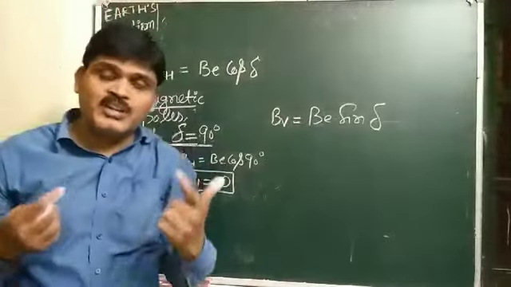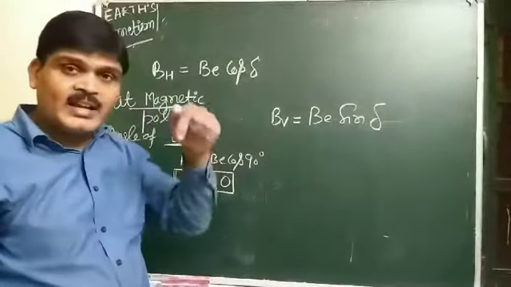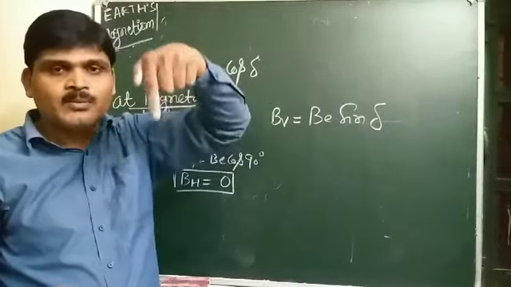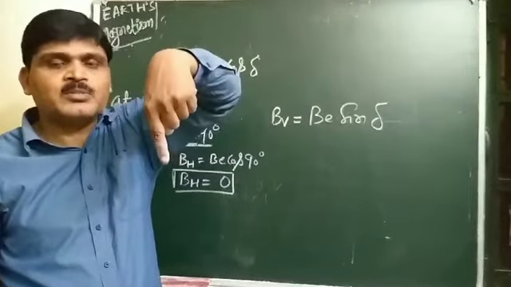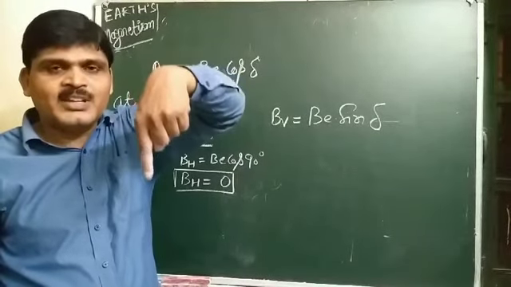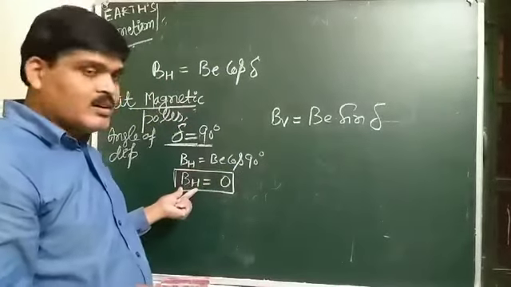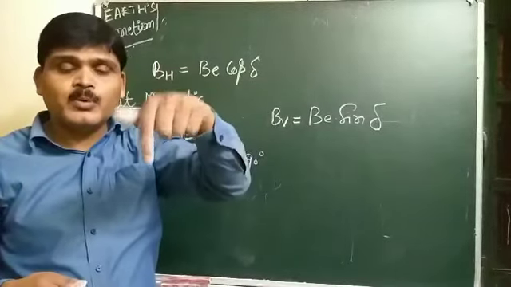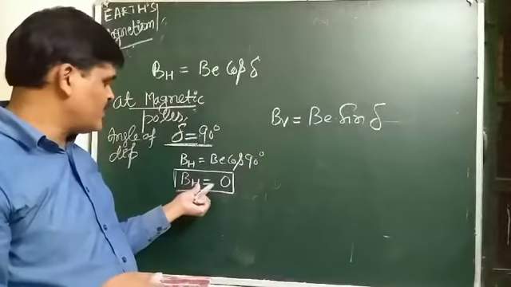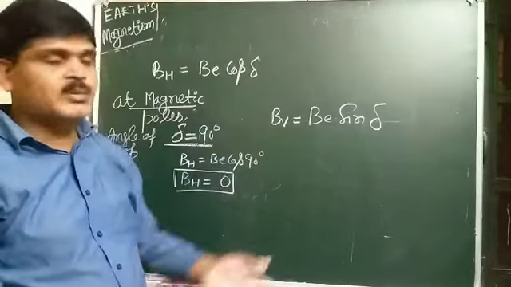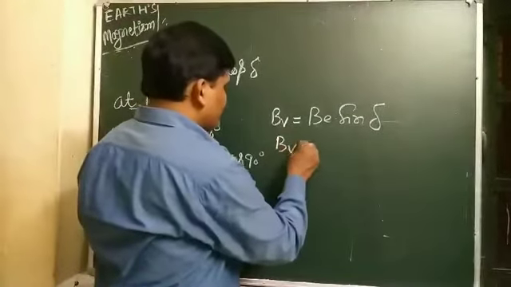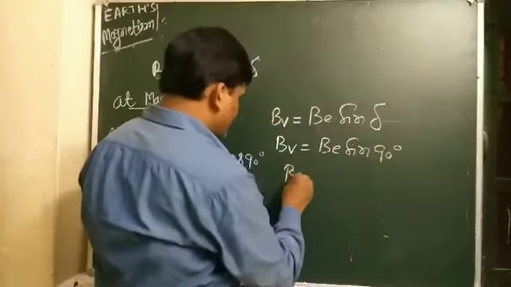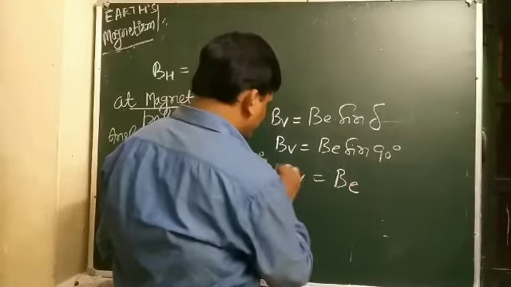I have already explained that at geomagnetic poles, when we suspend a bar magnet, it becomes vertical. It means there will be no horizontal component of Earth's magnetic field. Only BV equals BE sin 90 degrees, so BV equals BE.